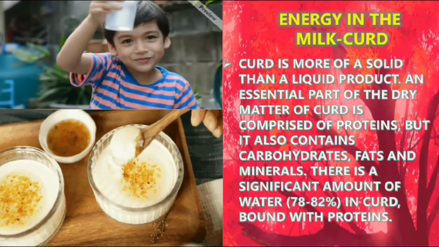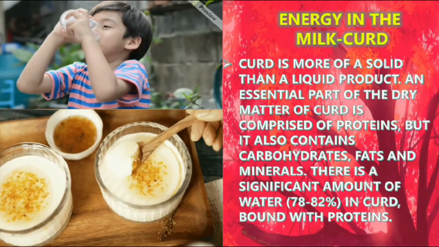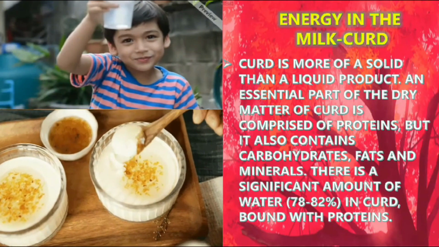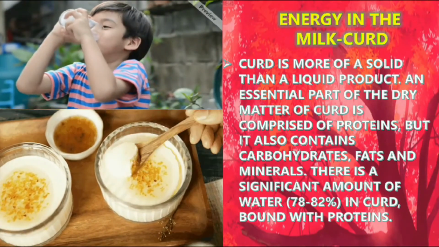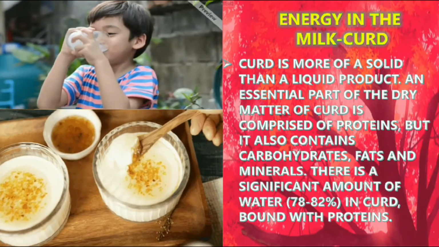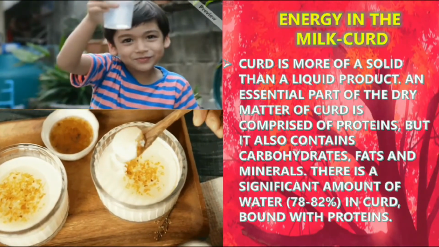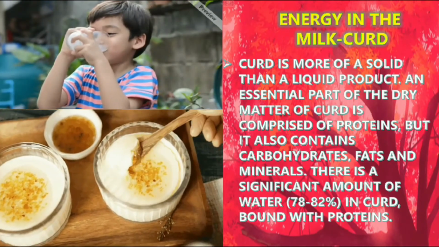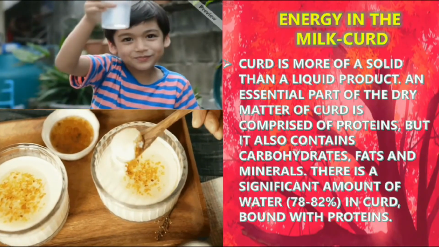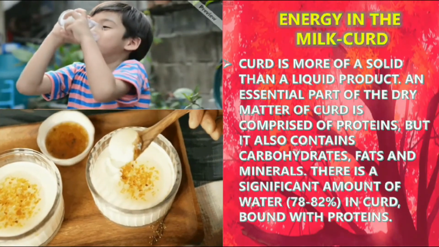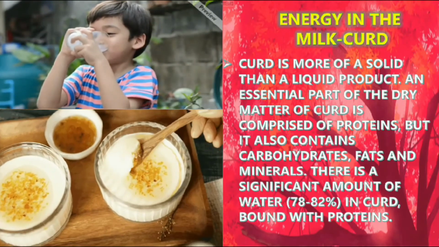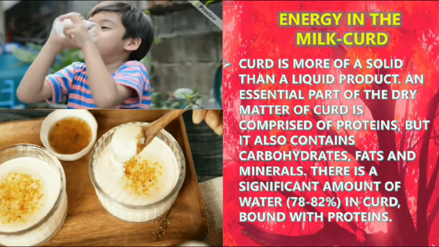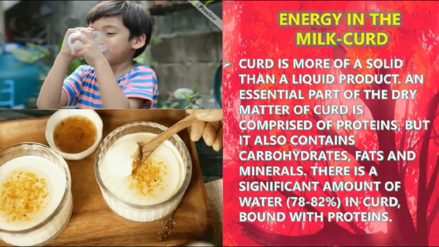Curd is more of a solid than a liquid product. Yes, curd will always be in a solid form, not a liquid form. An essential part of the dry matter of curd is comprised of proteins, but it also contains carbohydrates, fats, and minerals. There is a significant amount of water in curd, bound with proteins. So proteins, carbohydrates, fats and minerals, everything is present in curd. The water content is from 78 to 82%, along with the proteins.